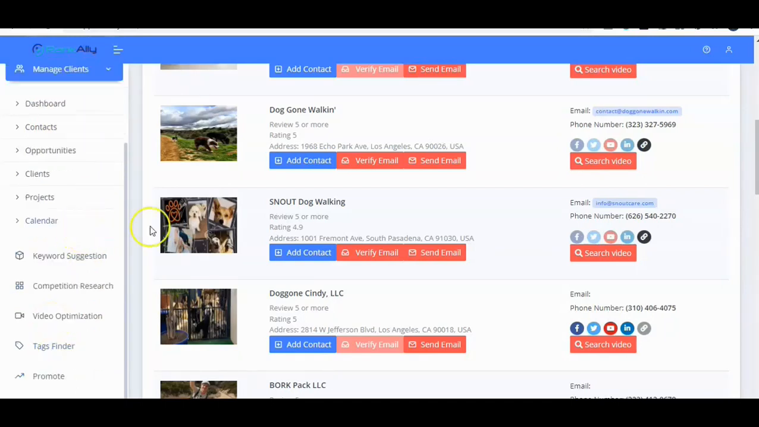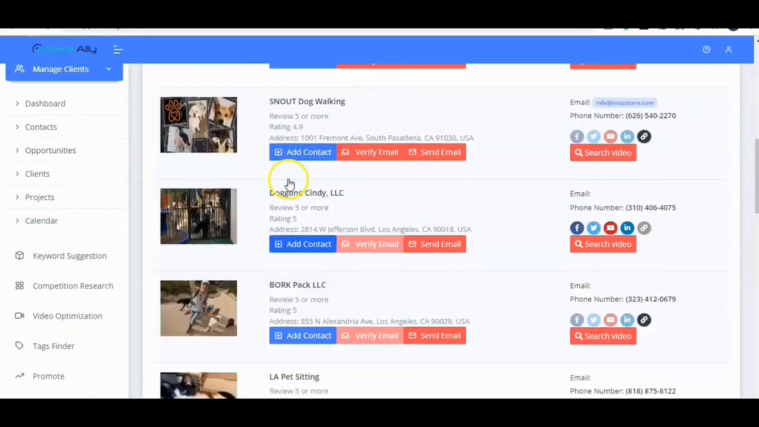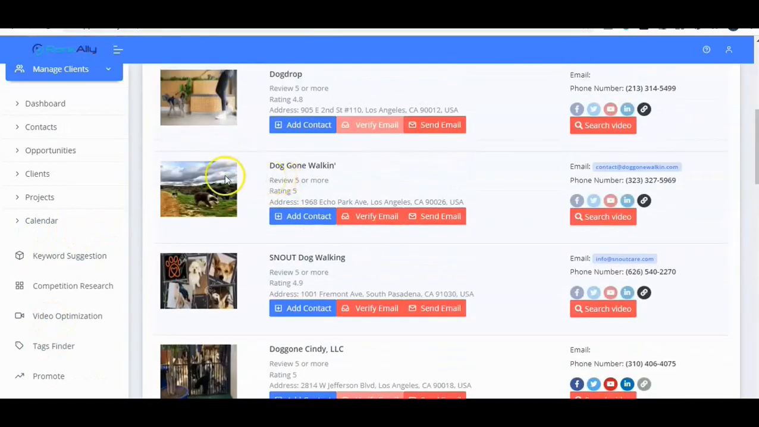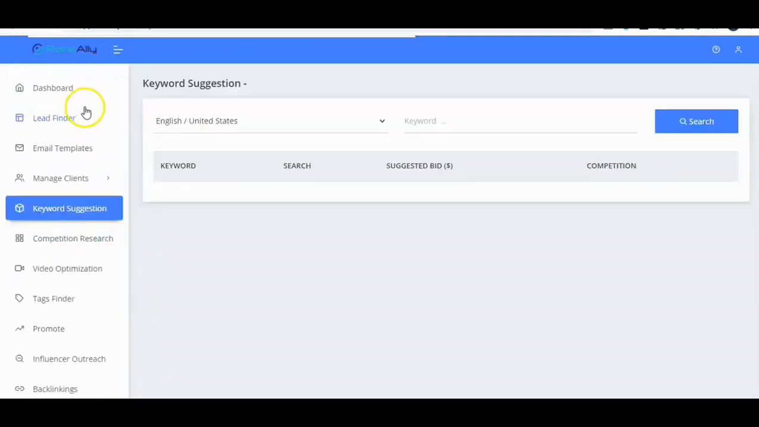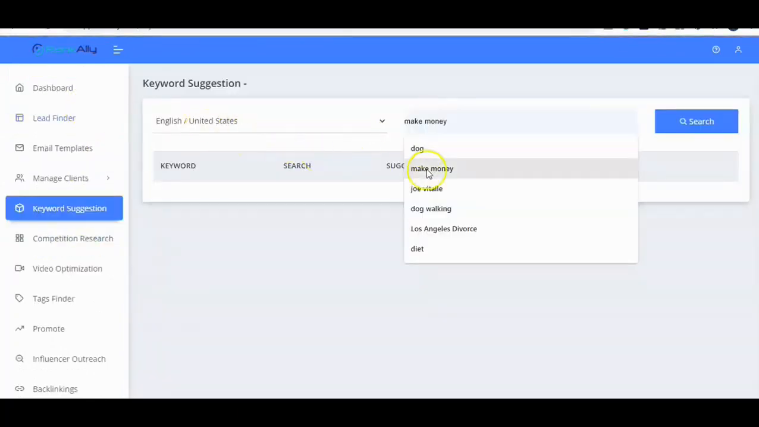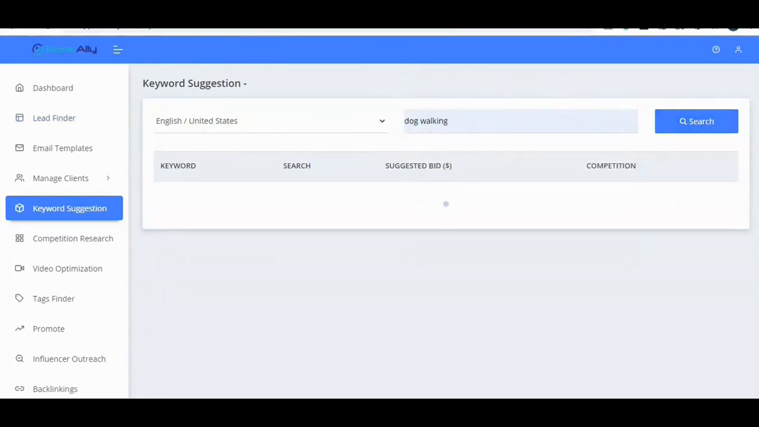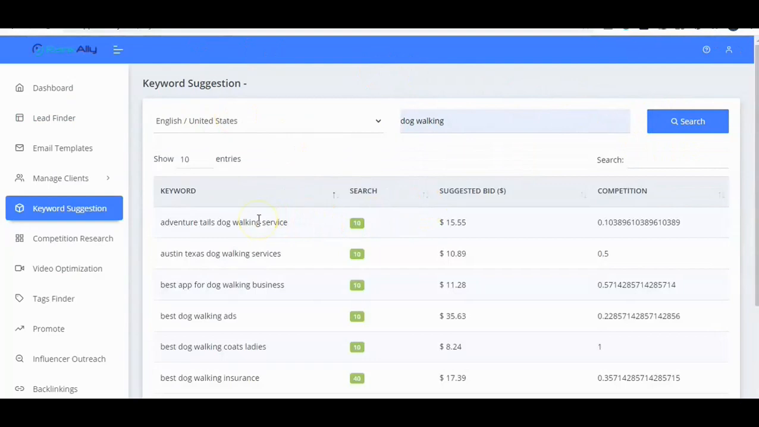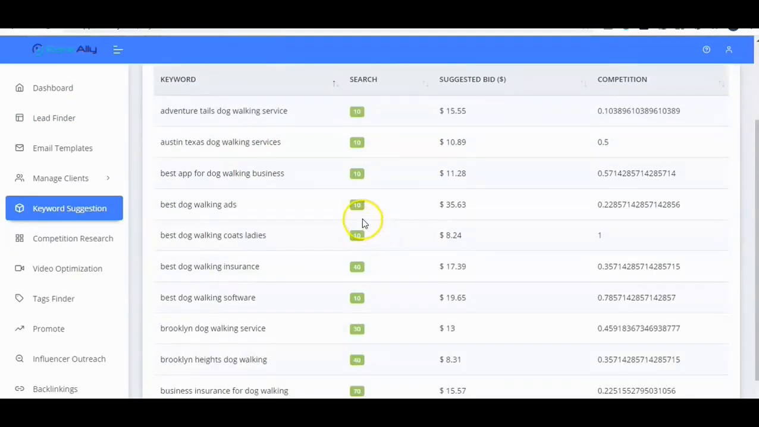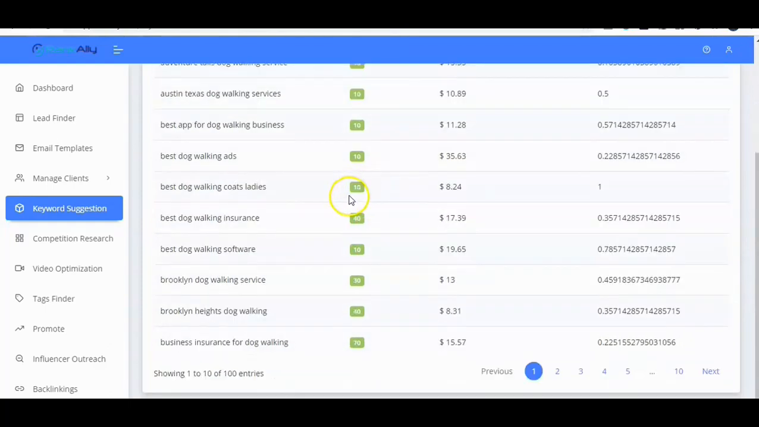Let's say we've just built a database. We can email them from the software. And then what we want to be doing is the actual SEO work. So if we go to keyword suggestion, say we go for dog walking, do a little search. You can see various suggested keywords and the search competition as well. The lower it is, the easier it is going to be to rank.